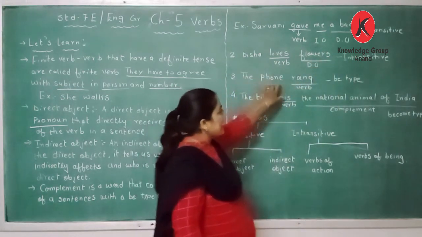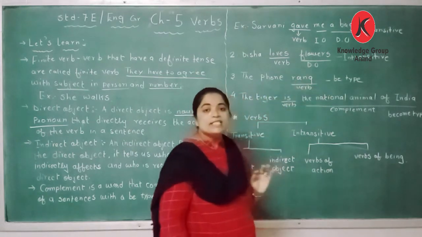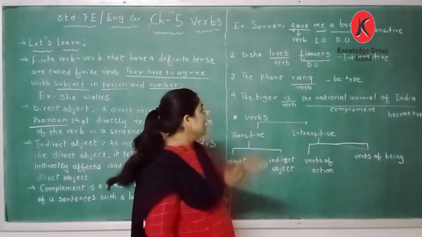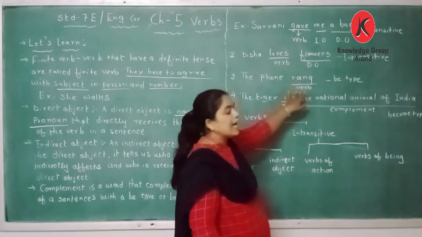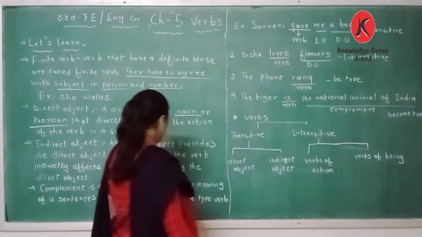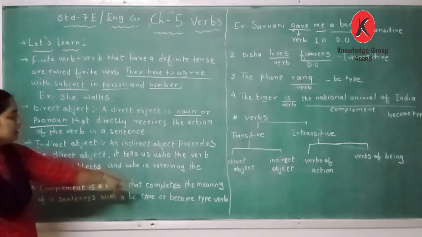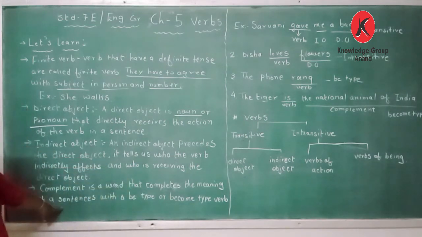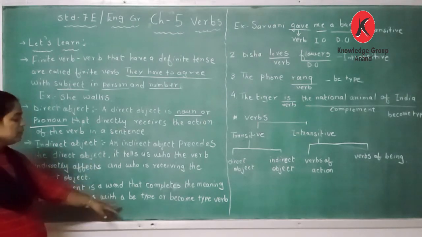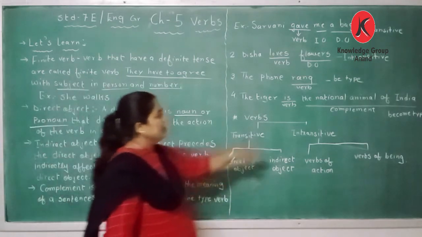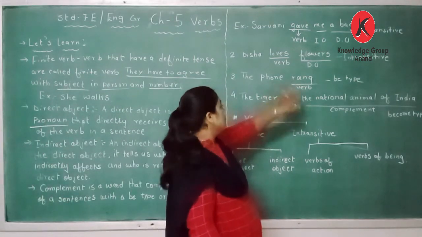The fawn ran. This is a B type sentence. Okay, the fawn ran. See, a complement is a word that completes the meaning of a sentence. What ran? Fawn ran. So it is a complement sentence with the be type or become type verb. So this is a be type verb.